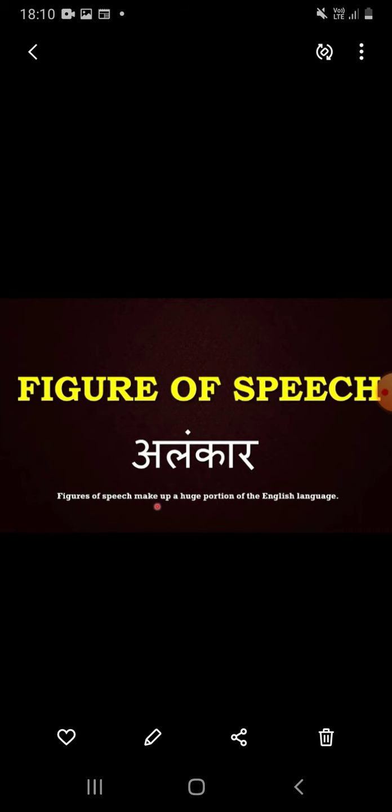In the previous lecture, we studied section 2.4, How You Earn Your Tomorrow. This poem was written by Edgar Guest. Now today we are going to learn about the poetic device. In this poetic device, figure of speech is a very important part for the board exam. Figure of speech and parts of speech, both terms are totally different.